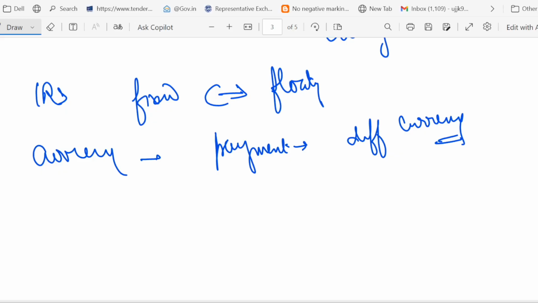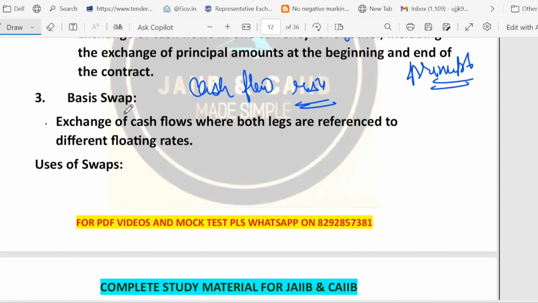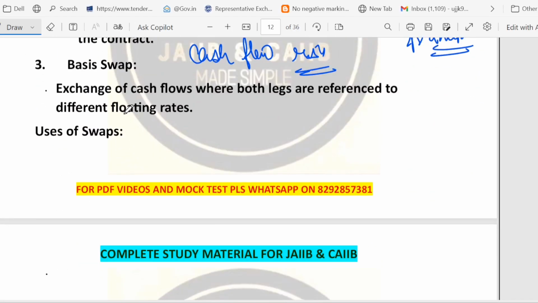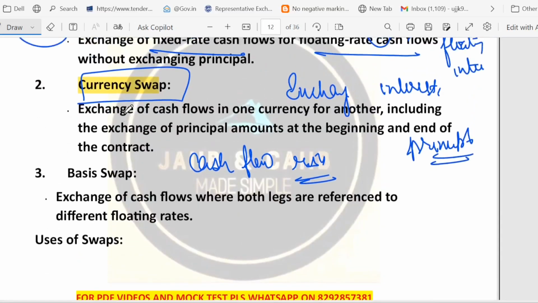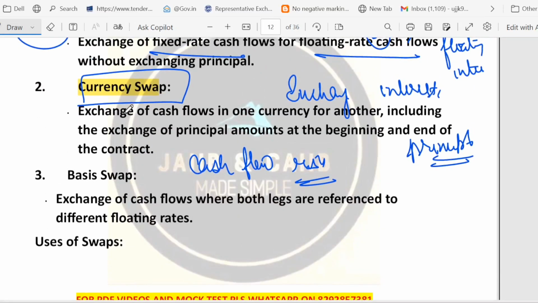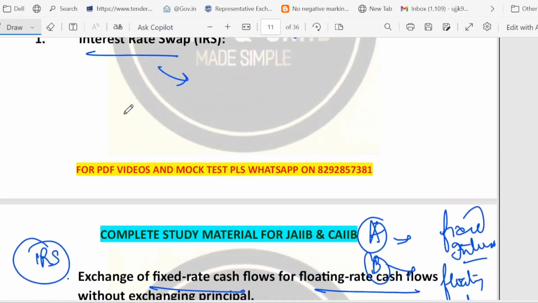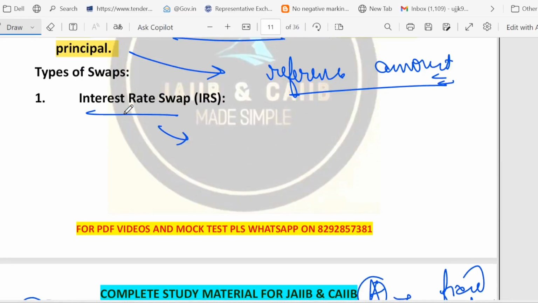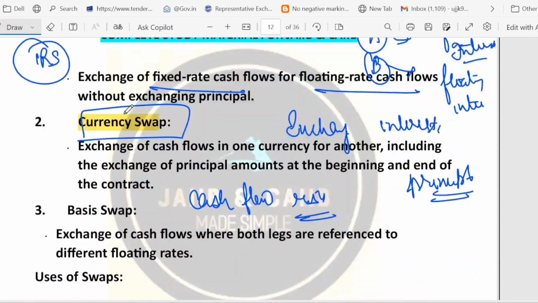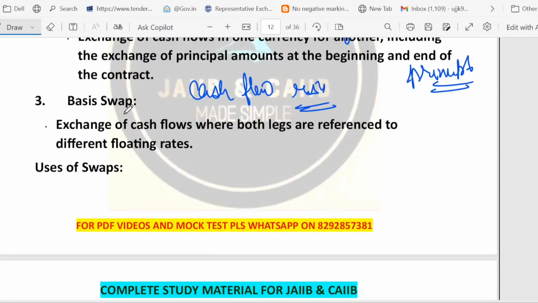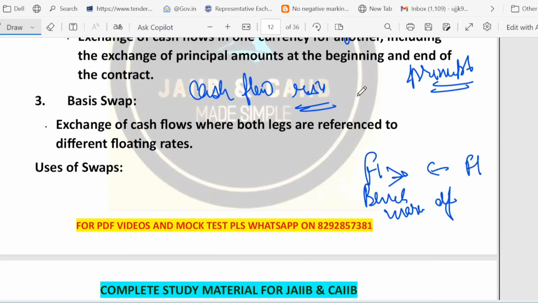Okay, so let's discuss the different types of swap in detail. IRS swap, currency swap. Before that, just an overview of this. So interest rate swap, what happened? Two parties are there. They agree to swap interest payment. One side pays a fixed rate and receives a floating rate. The actual loan principal usually does not change hands. They just exchange the interest rate difference. What is the meaning of basis swap? Basis swap means both sides pay floating rate, but the floating benchmarks are different.